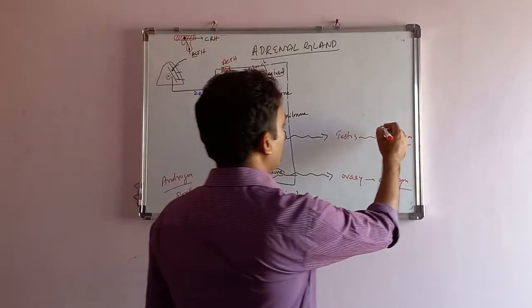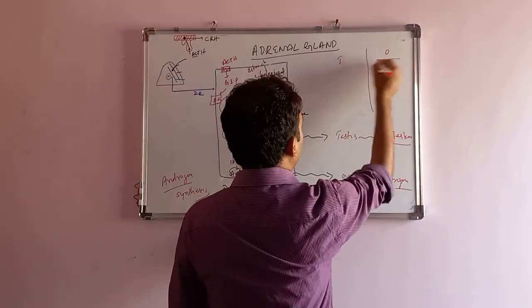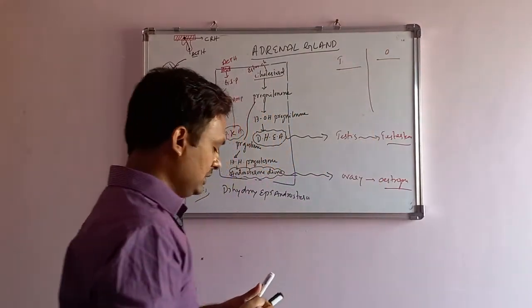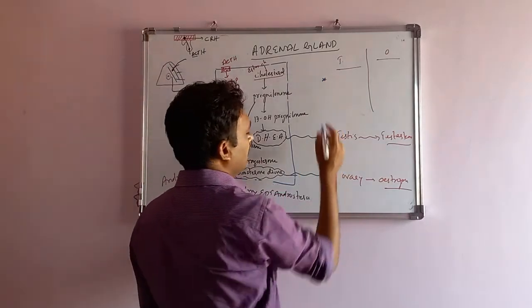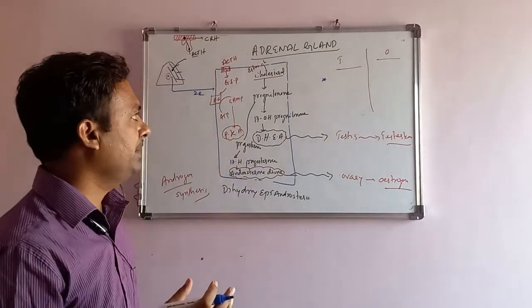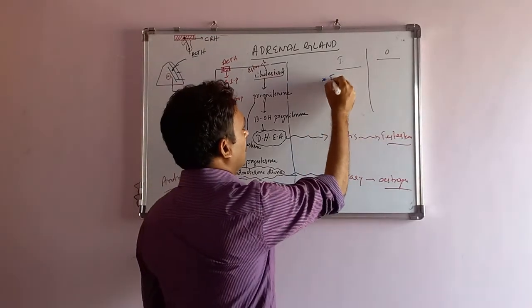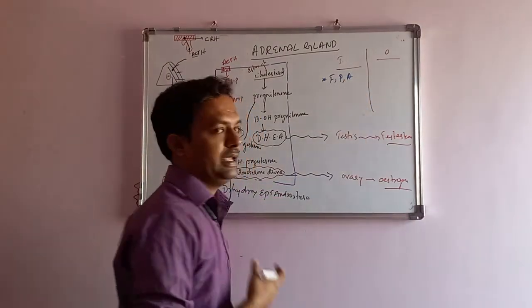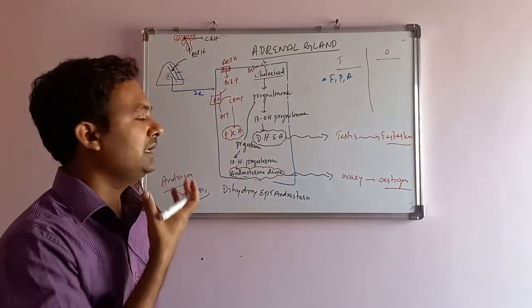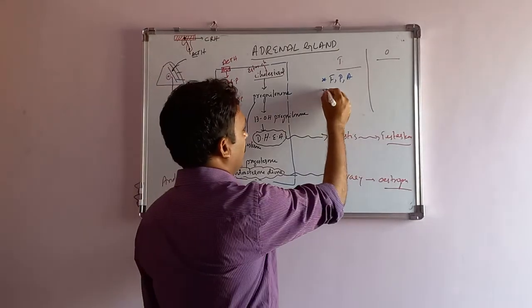What will the testosterone do, and what will the estrogen do? Testosterone is important in the appearance of secondary sexual characters in males. For example, appearance of hair in the face, pubic area, and axillary area is because of testosterone.